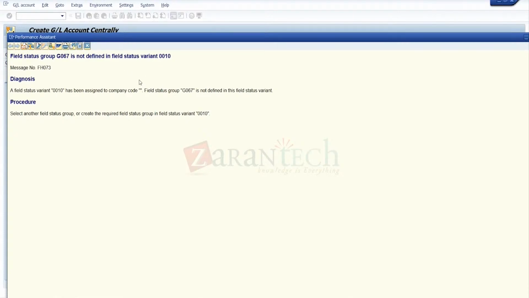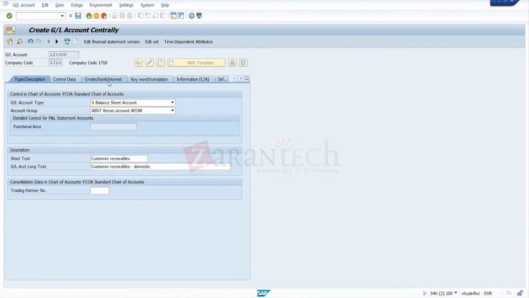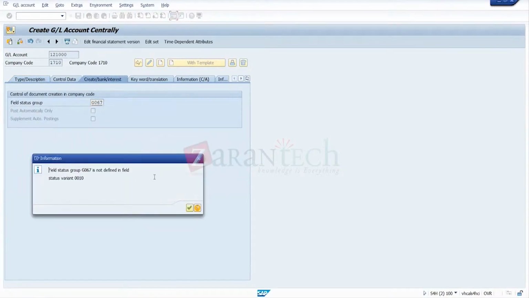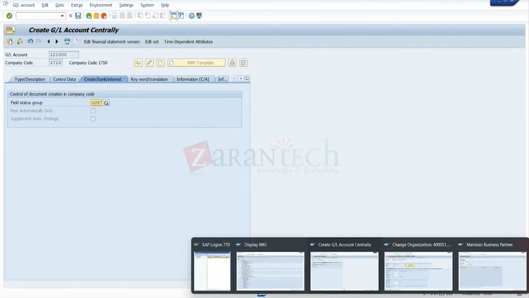Field status variant. So this one is G067. Field status variant 0010. Okay, I'll go for one more window.